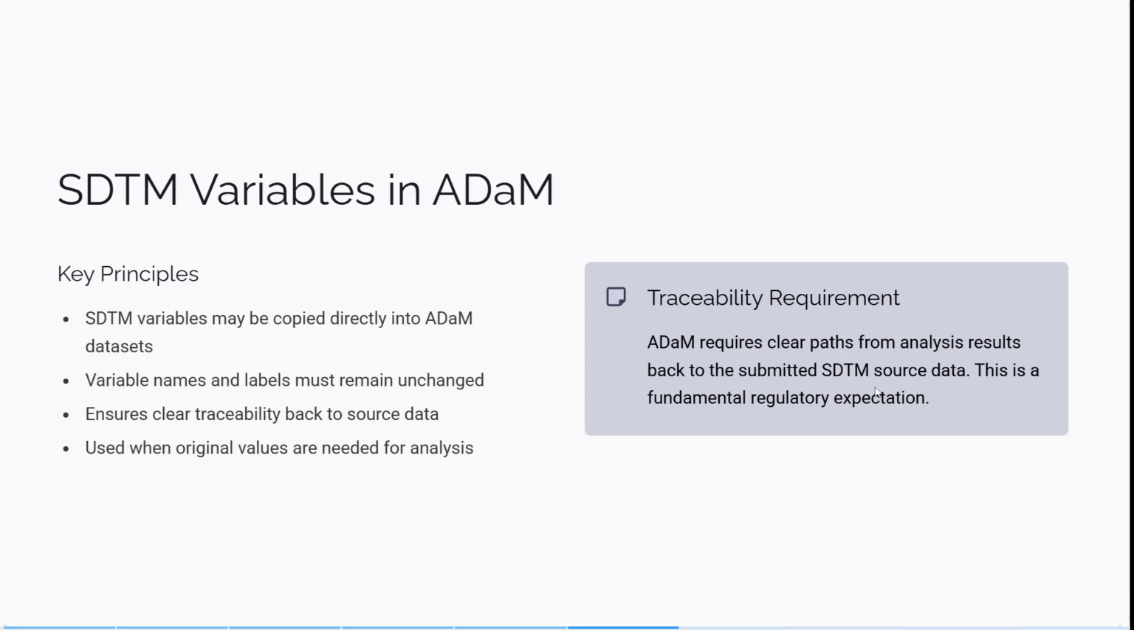So the traceability requirement: ADaM requires a clear path from analysis results back to the submitted SDTM source data. This is a fundamental regulatory expectation. Here they are saying the SDTM variables can be copied directly from the SDTM variable into the ADaM dataset, and the name and the label should not be changed. So it has to remain unchanged. You have to go back and check the source data and make sure clear traceability is present. You can mention it in the metadata as well.